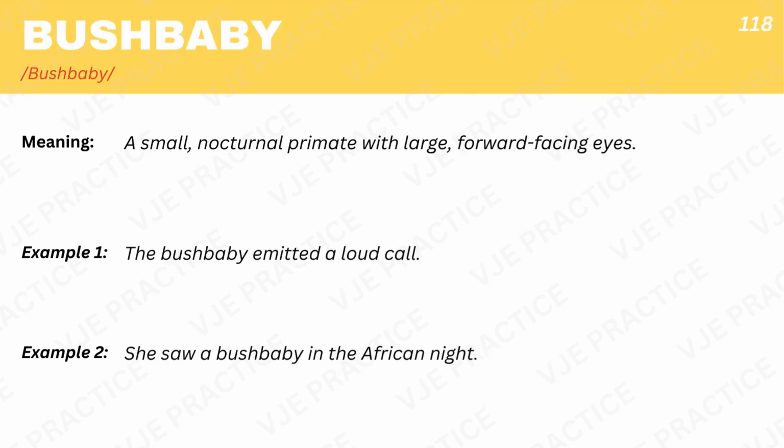Bush baby, a small nocturnal primate with large, forward-facing eyes. Example 1. The bush baby emitted a loud call. Example 2. She saw a bush baby in the African night.